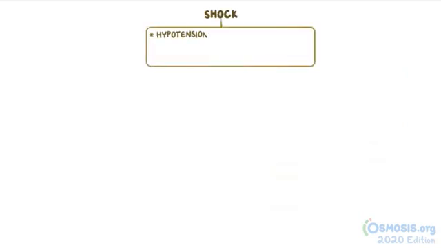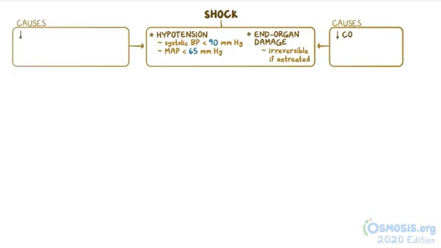Alright, as a quick recap, shock commonly causes hypotension, which is a systolic blood pressure less than 90, or a mean arterial pressure less than 65, as well as end organ damage, which can be irreversible if left untreated. Shock results from decreased cardiac output or decreased systemic vascular resistance. Causes of decreased cardiac output include hypovolemic, cardiogenic, and obstructive shock. And causes of decreased systemic vascular resistance are anaphylactic, septic, and neurogenic shock, all under the umbrella of distributive shock.